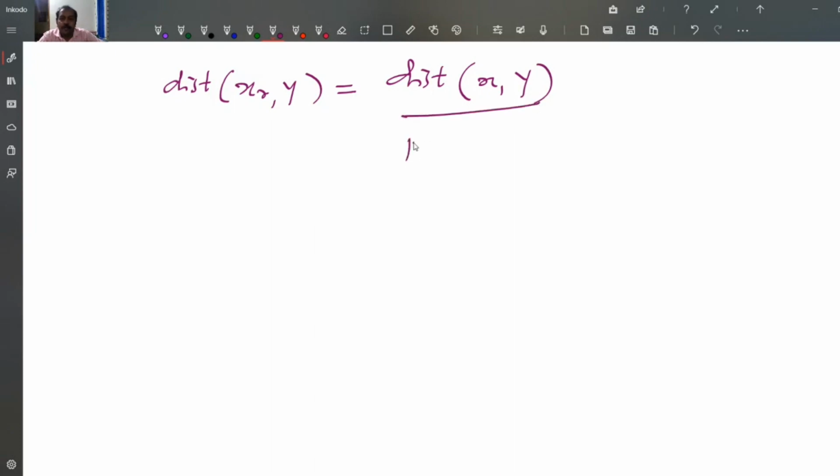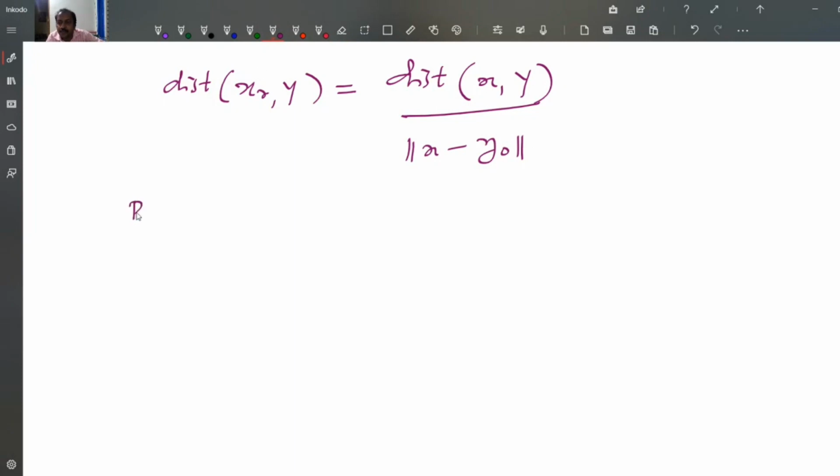From the observation in R², the distance from x_R to Y is equal to the distance from x to Y divided by the norm of x minus y0.